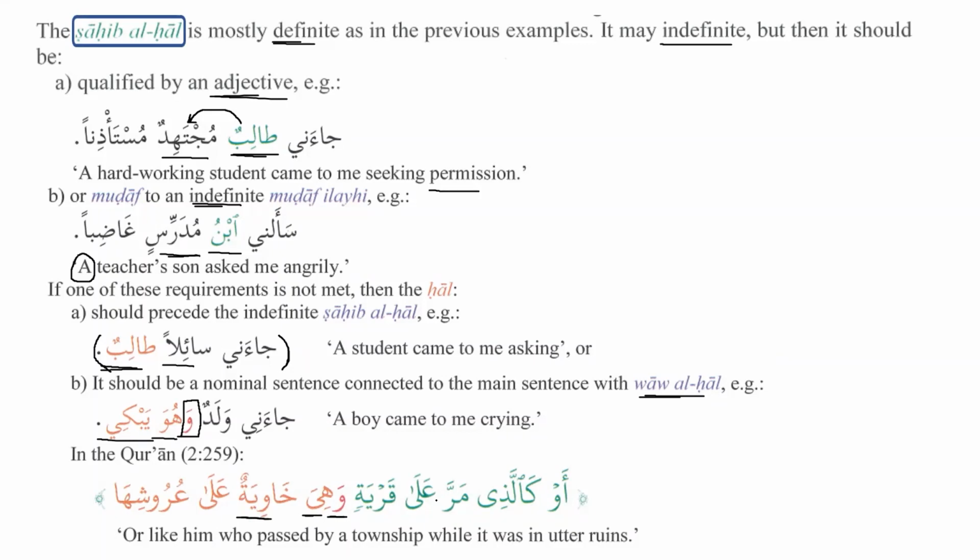And in the Quran, waw al-hal will most of the time be translated as while or when, as we can see over here. أو كالذي مر على قرية وهي خاوية على عروشها. So this is waw al-hal, and after that, what kind of sentence do we have? A nominal sentence, jumlatul ismiya. Excellent. There is a possibility that there can be a verbal sentence, but then there are certain conditions. We will see, inshallah, after we complete this. This is regarding Uzair alayhi salam, Ustad? Yeah, this is Surah Al-Baqarah, exactly.